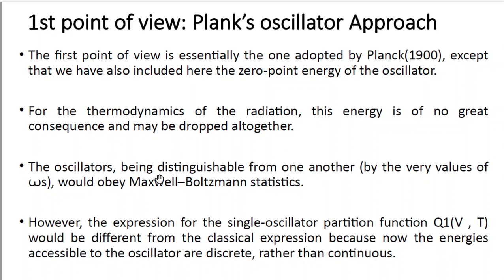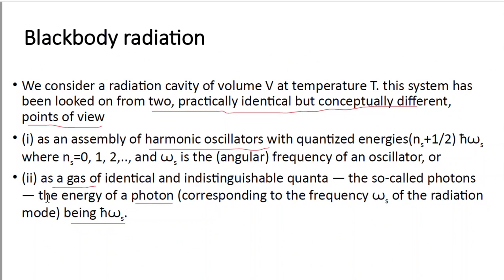The oscillators are distinguishable from one another. This is one of the important features: they are distinguishable from one another by the very values of omega_s. So what is omega_s? We have already said that omega_s is the frequency of the radiation, and in Planck's approach, omega_s is the frequency of an oscillator.